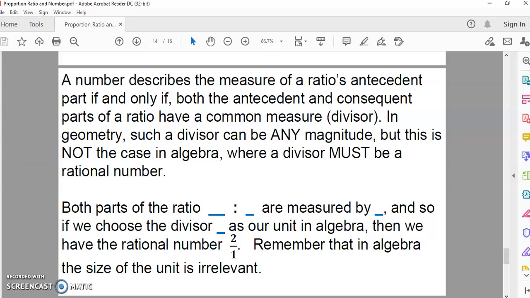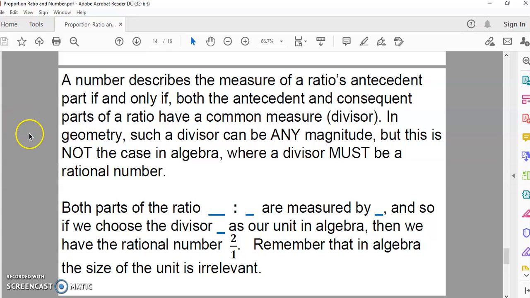And this is where I talk about it. A number describes a measure of a ratio's antecedent part if and only if both the antecedent and consequent parts of a ratio have a common measure. Now, if you have C and 2r, there is no common measure, so there is no number that you can transfer to algebra, that you can use in algebra. And such a divisor can be any magnitude in geometry. It doesn't have to be a rational number or what you've come to know as an integer or a whole number. It can be any magnitude. But in algebra, it must be a rational number.